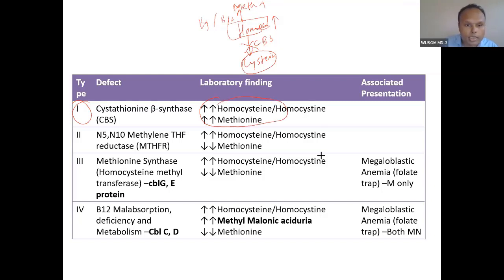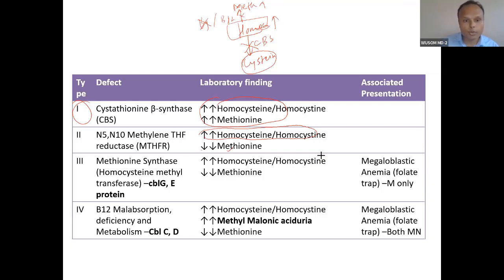But here you can see the problem in B9 metabolism, folate metabolism. What will happen? So this is blocked. If this is blocked, this will rise. Obviously, homocysteine will rise. But what about methionine? Methionine is not forming, so methionine will become low.